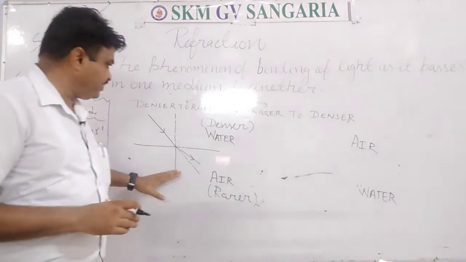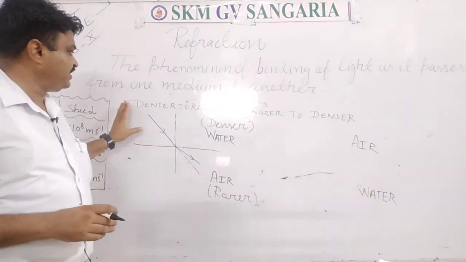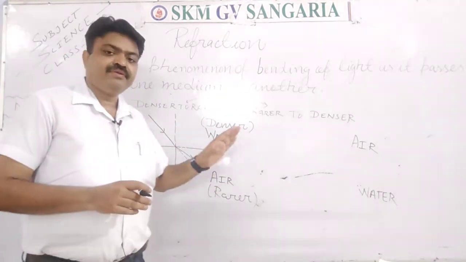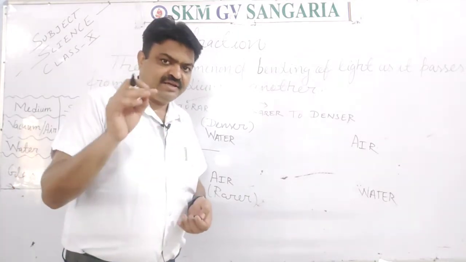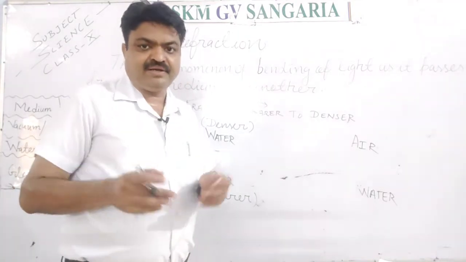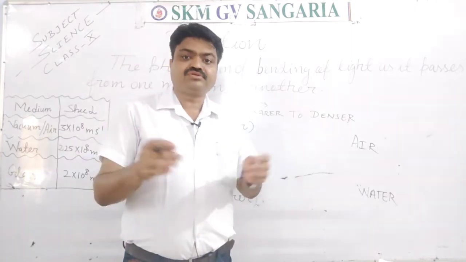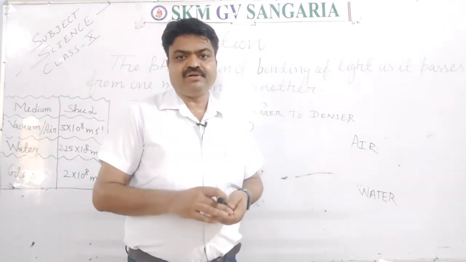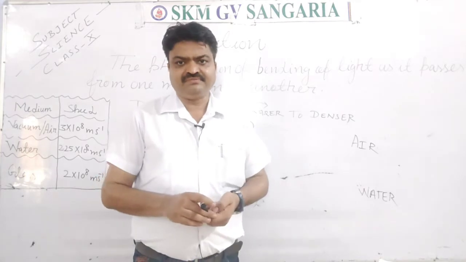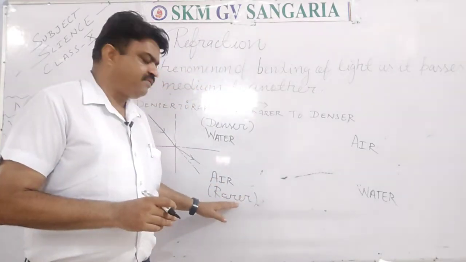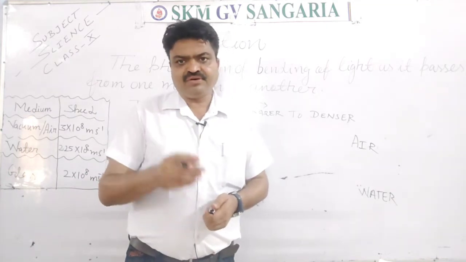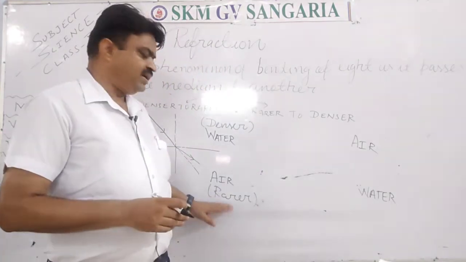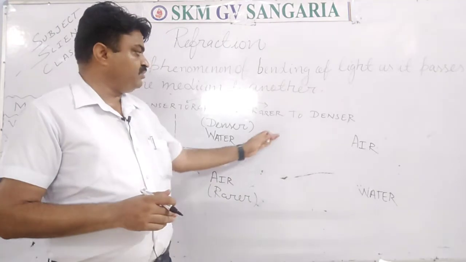This type of refraction takes place when the light passes from denser to rarer medium. Now what is denser? I have told you, if the particles are very close to each other, then that particular medium is known as denser. If the particles are found very far from each other, that particular medium is known as rarer.